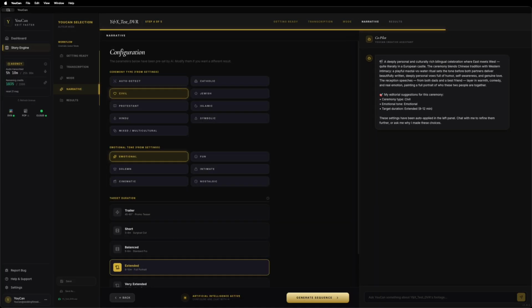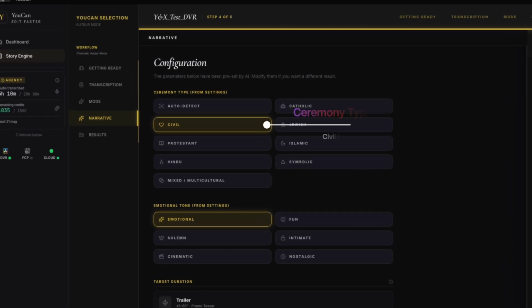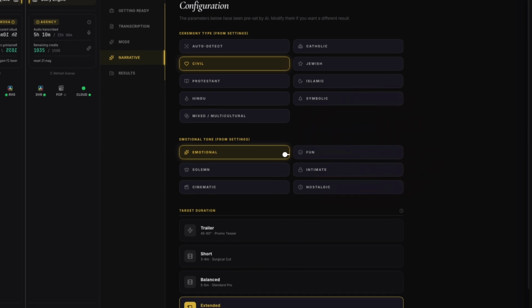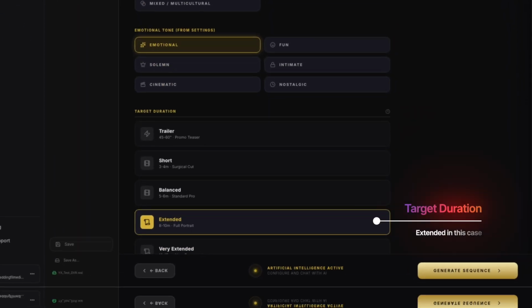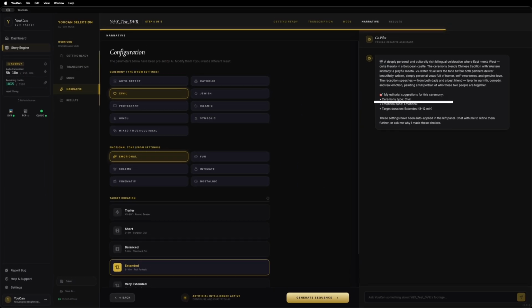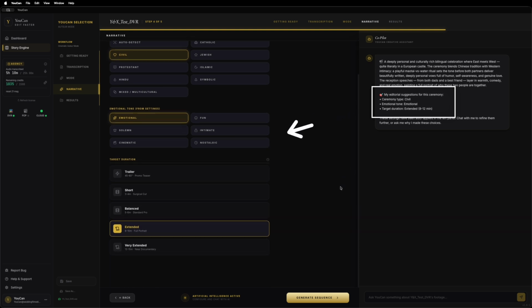If the ceremony is civil, it selects civil. If the speeches and the vows are emotionally charged, it picks emotional as the tone. If the wedding has rich content and long, meaningful speeches, it suggests extended as the duration. All 3 fields, ceremony, tone, duration, pre-filled in 20 or 30 seconds based on what was actually said in the audio. This is called vibe analysis, and in most cases, the AI gets it right the first time.